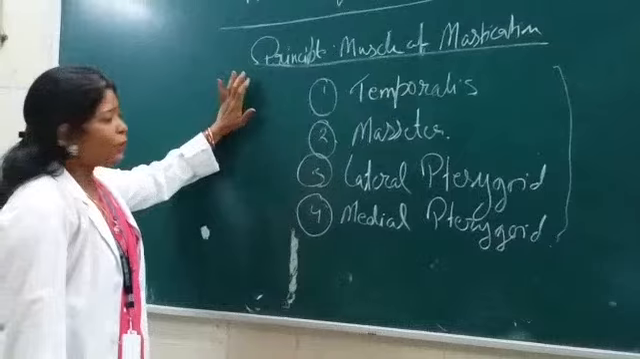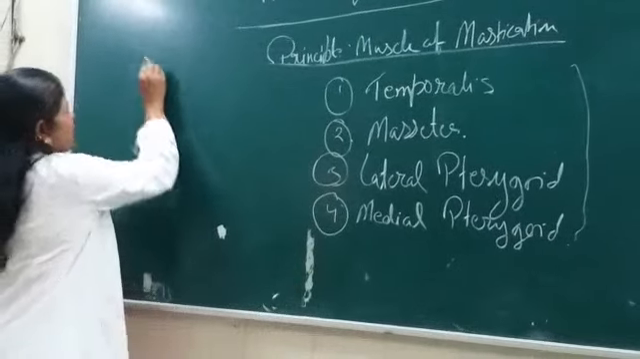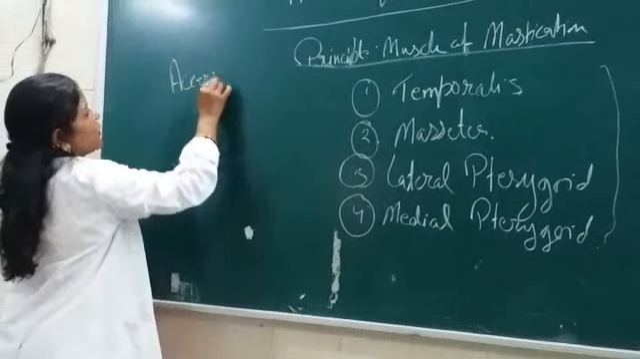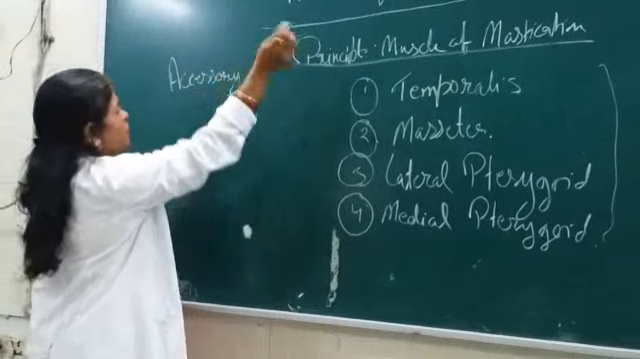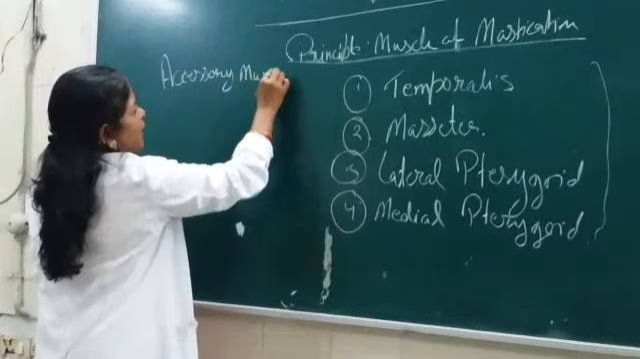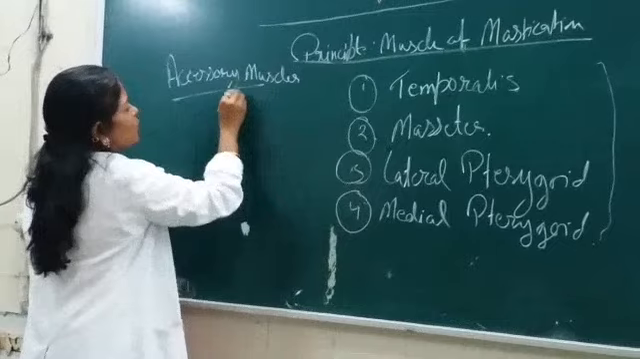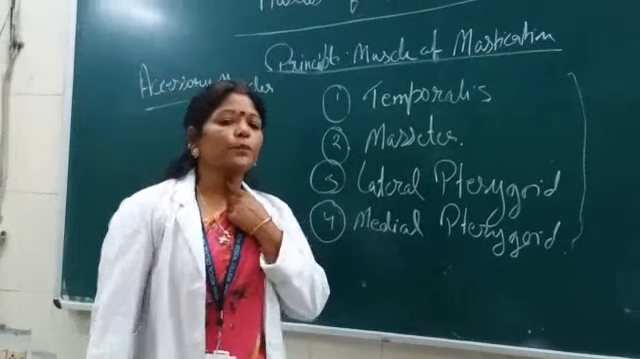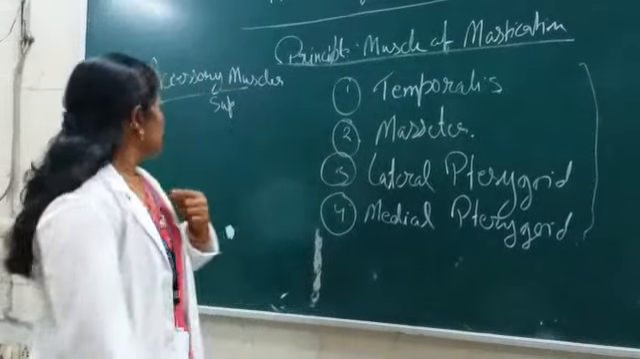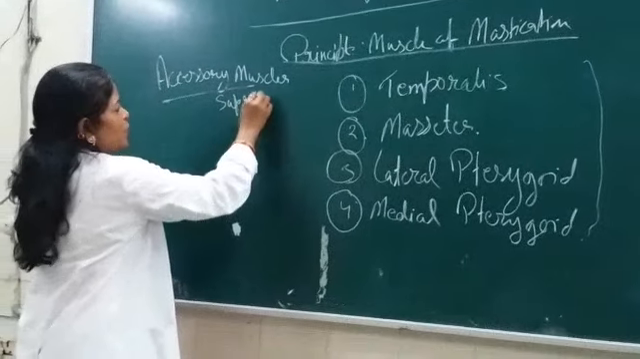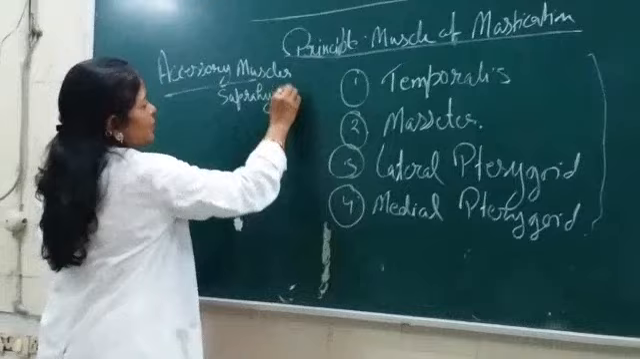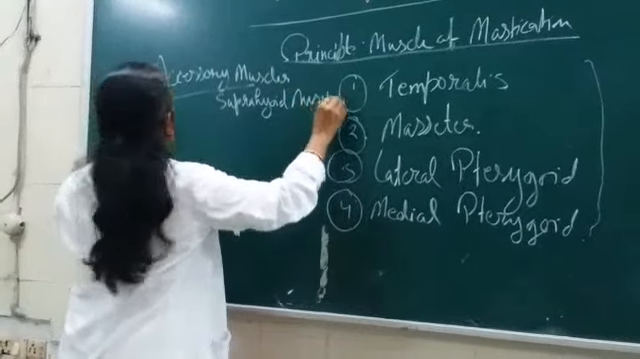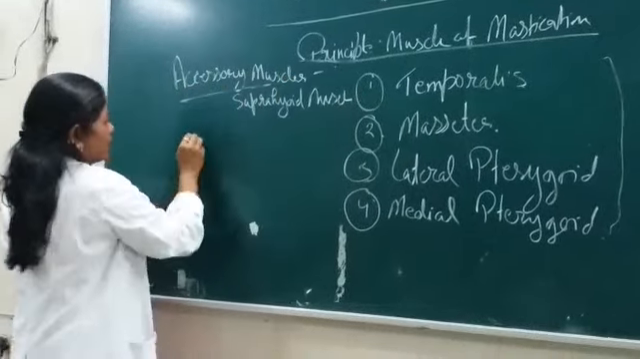Now in the other group there are accessory muscles of mastication. Accessory, which assist this function. These are the suprahyoid muscles. Look here, there is the hyoid bone here, and above that there are some muscles which are the suprahyoid muscles that are included in these accessory muscles of mastication.